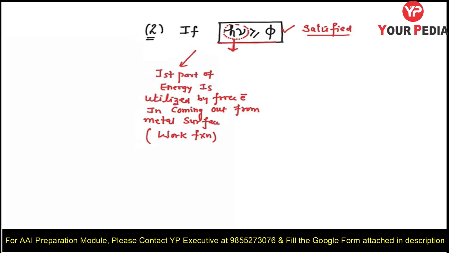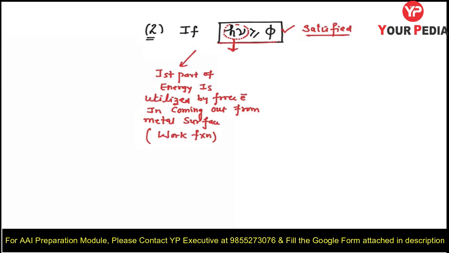Some part of the applied photon energy contributes to the work function, provided this condition is satisfied. Only then is the photon absorbed. Either the photon is absorbed or not. There are only two conditions. There is no partial absorption concept.